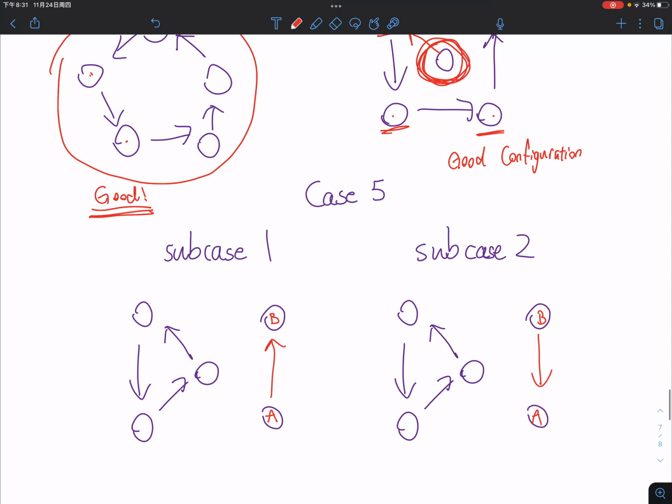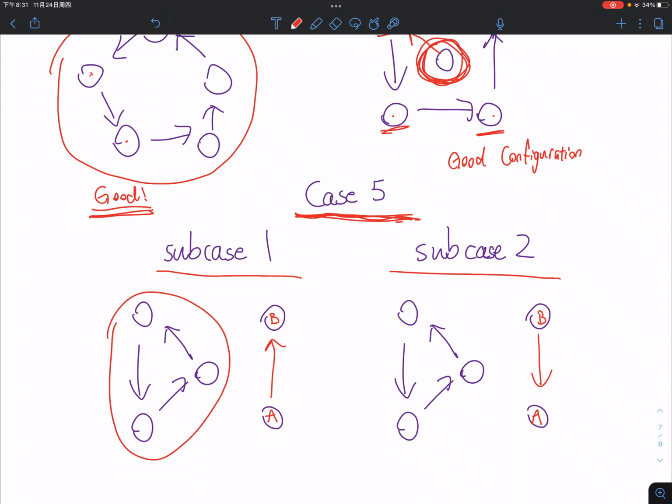Okay, case number 5. This might be a little bit tricky. So we divide it into subcase number 1 and subcase number 2. For subcase number 1, we see that there's a loop of 3 and there are 2 lonely towns here. For the 2 lonely towns, I set this one to be A and the other one to be B. And I let A point towards B.